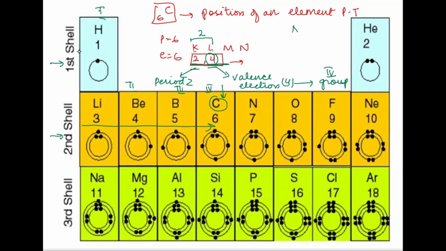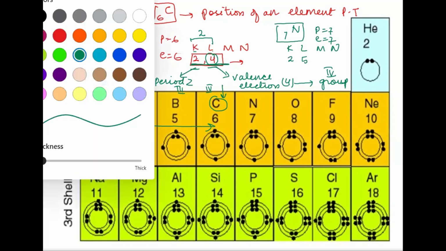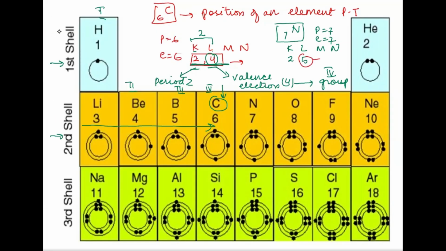Now let's look at the nitrogen. Nitrogen has 7. Okay, that means it has 7 protons and it has 7 electrons. So if we look at the configuration KLMN, the first shell as usual will be having 2. So how many are left? 5 are left. So having 5 as valence electrons, that means it will belong to group 5. And 2 shells, period 2. So it is going to be in the second period and group 5.